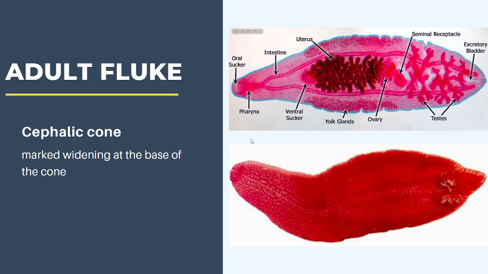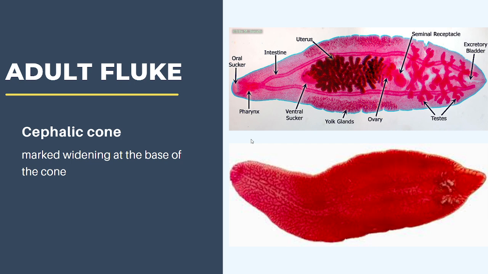This is the representative adult fluke. Fasciola hepatica has a large, broad, flat body. A distinguishing feature is the cephalic cone. Notice the marked widening at the base of the cone, or shoulder. This differentiates Fasciola from other flukes. The shoulder is better observed in the next slide, and I'll show you.